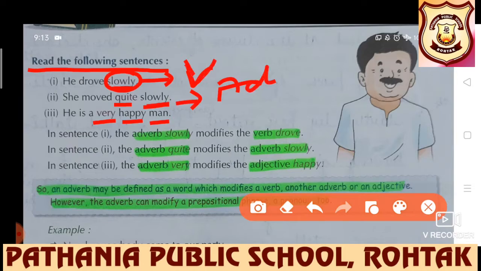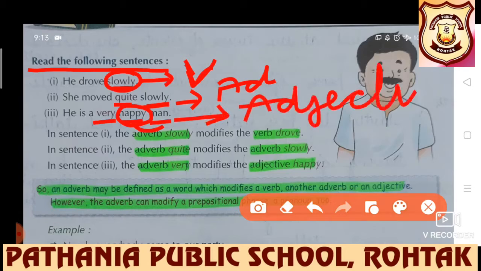In third sentence, he is a very happy man. Man is a noun. The word which describes noun is called adjective and very is adverb. So in this sentence, adverb has been used before an adjective.